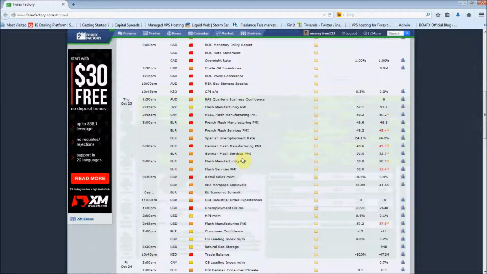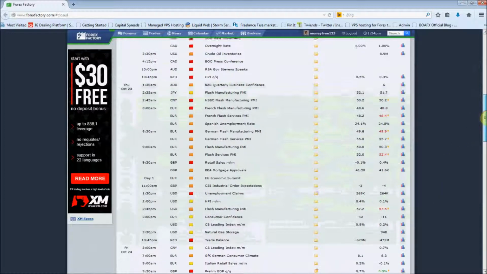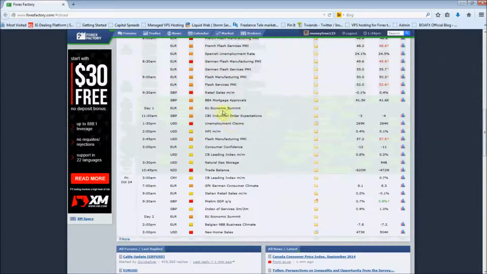Retail sales on the pound, again, unfortunately, we're looking at bad data coming out on the pound. Not looking good. The only thing that's keeping that pound up at the moment is the fact that the US dollar has taken that back step. They've got unemployment claims coming out at 130 on Thursday, expected to be slightly higher than the previous week. So let's just see what happens there.